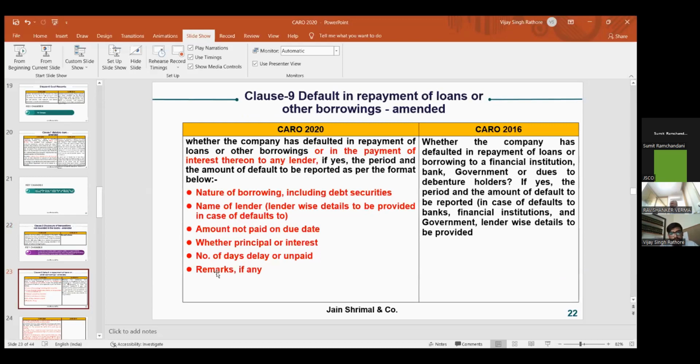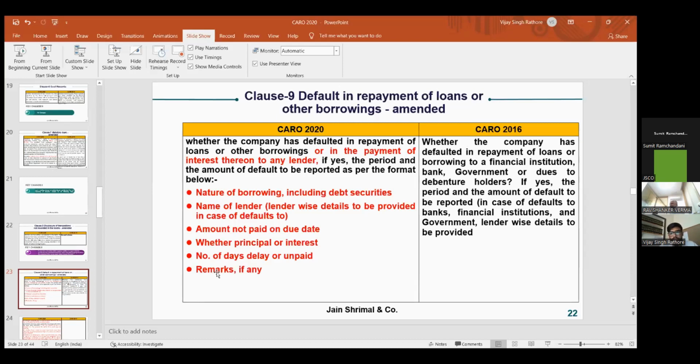Now clause 9 has been amended, which is about default in repayment of loans and other borrowings. That means if a company has defaulted in repayment of loans and borrowings, then the following has to be reported: the nature of borrowing, name of the lender, amount not paid on the due date, whether principal or interest, and the number of days of delay. So this clause has been amended.